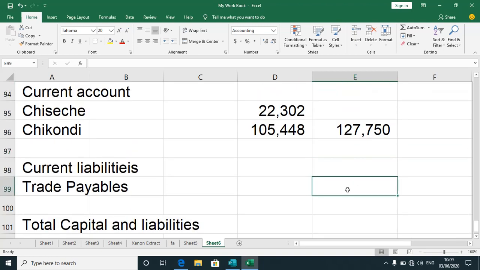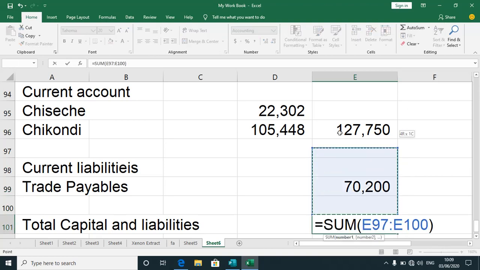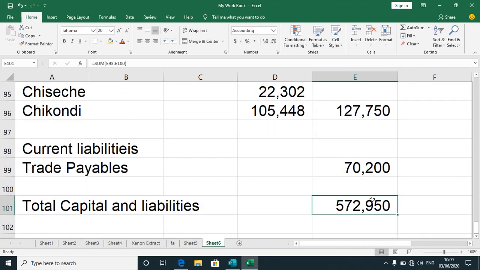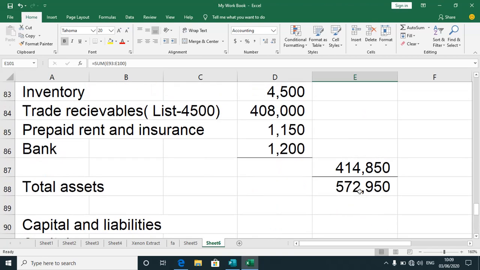Then we have got payables. That's the last item. No loan. 7,200. Okay, so let us sum up. See whether we are balancing. Okay, so there we go. Yes, we are balancing. Everything is just fine. So yeah, that figure is equal to that figure.